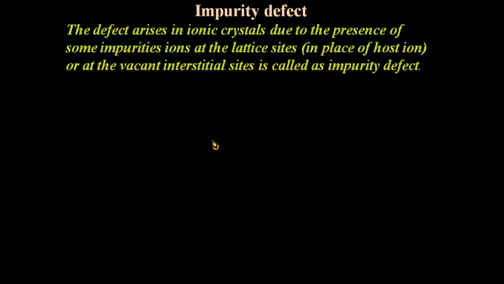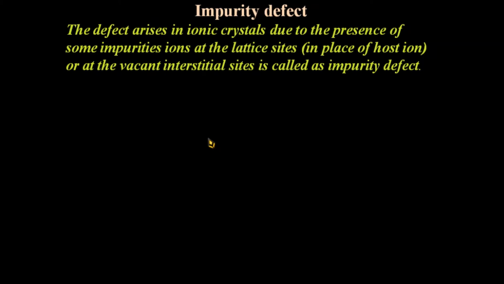We start with impurity defect. The defect that arises in an ionic crystal due to the presence of some impurity ions at the lattice site or at the vacant interstitial sites is called impurity defect. This defect arises when foreign atoms are present at the lattice site in place of host atom or at the vacant interstitial site in the crystal lattice.